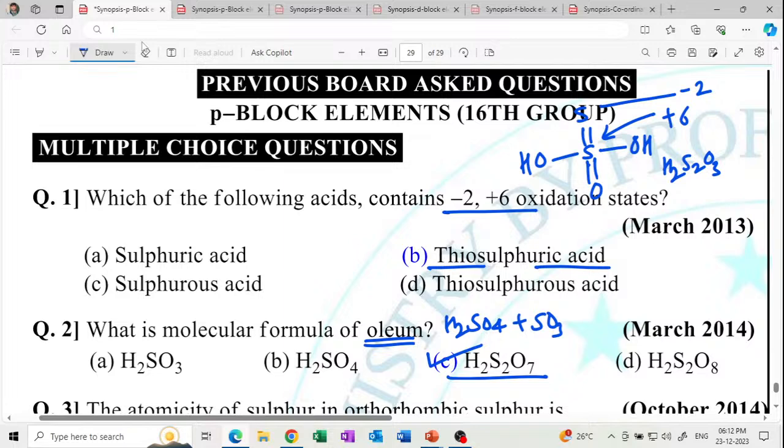Thiosulfurous, na? Thiosulfurous. Okay, thiosulfuric. Get it? So this is very important. That's a thiosulfuric acid. -2 and +6 oxidation state.